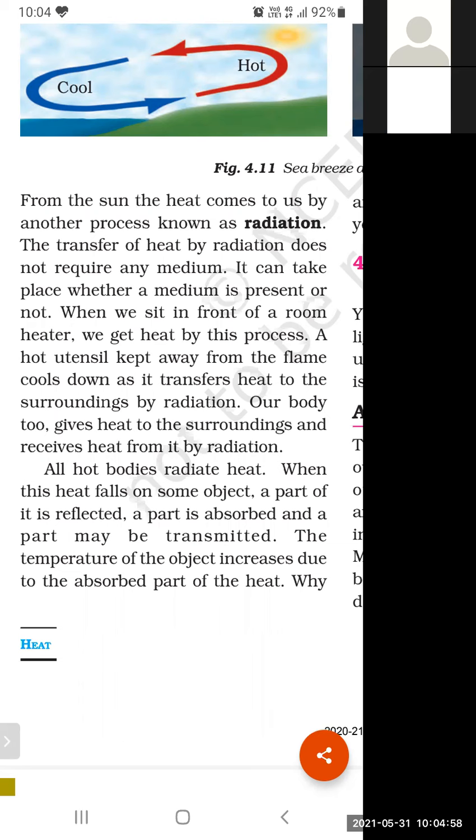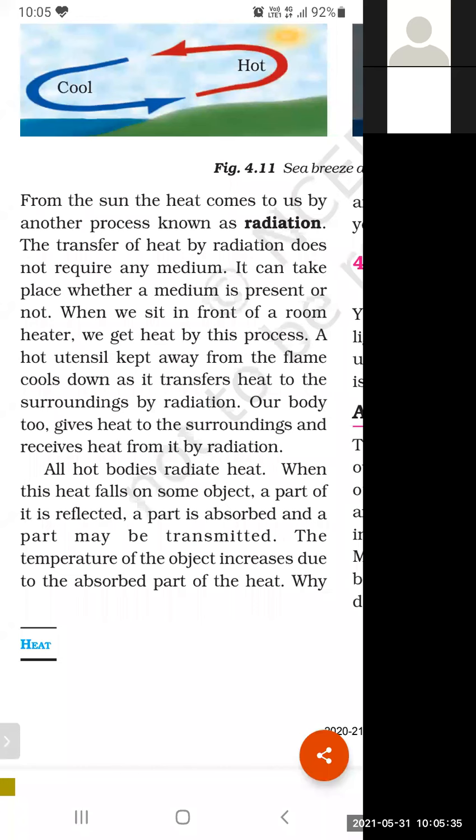The same process will happen in solids. The heat will transfer from the first particle to the last particle, because all materials are made up of particles. The first particle transfers the heat to the second, third and fourth, and in this way the heat is transferring from the first particle to the last particle. In the same way, the book is transferred from the first student to the seventh student, the last student, but no student is moving at all. They are just passing the book. This is the method of conduction.